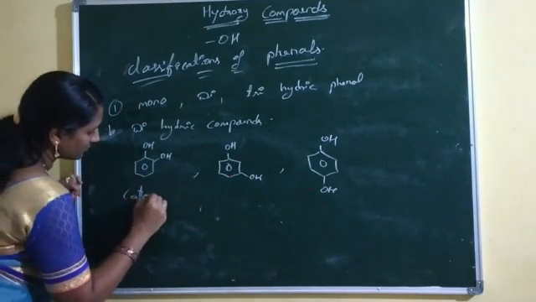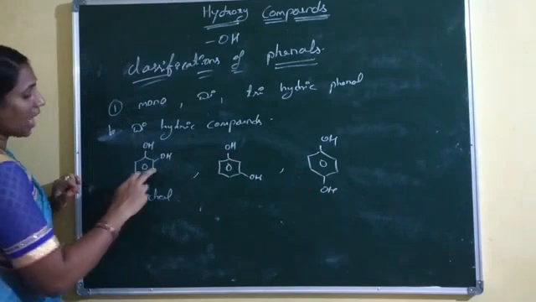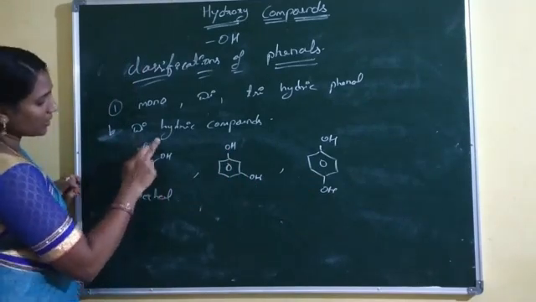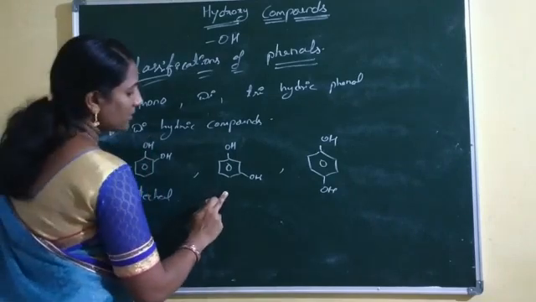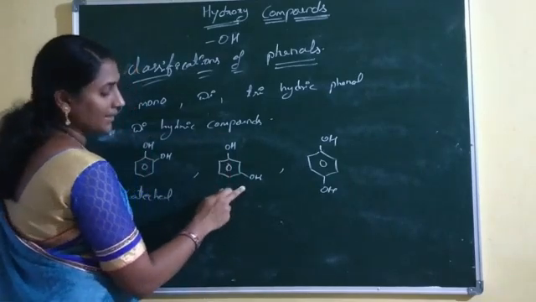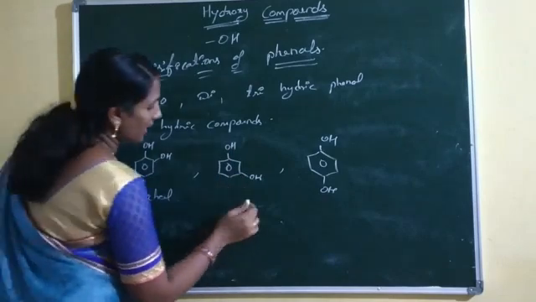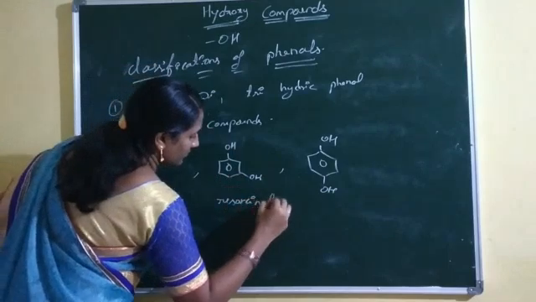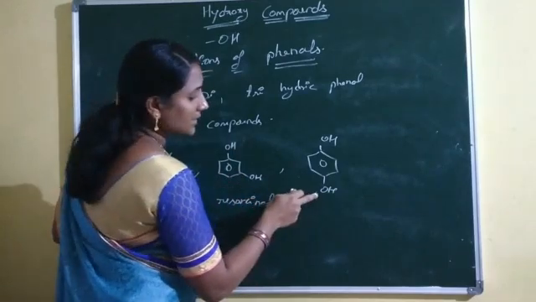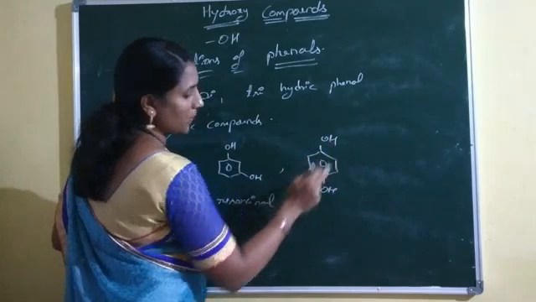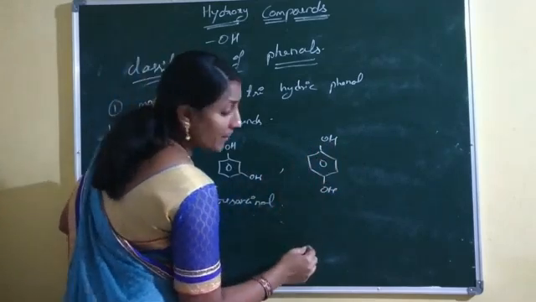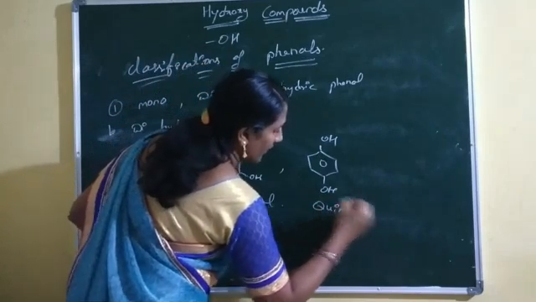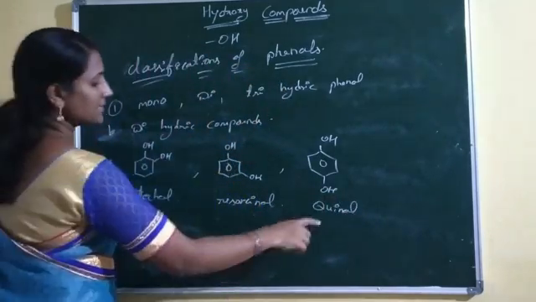Catechol. Ortho-hydroxyphenol is called catechol. Now what is the name of meta-hydroxyphenol? Meta-hydroxyphenol is called resorcinol. Now this is para-hydroxyphenol. The common name of para-hydroxyphenol is quinol.